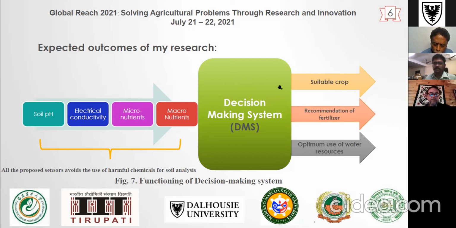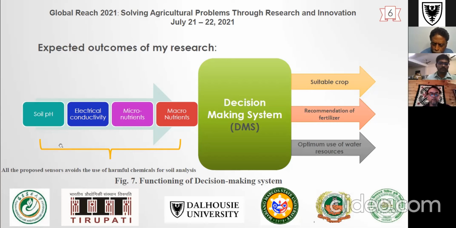Okay. So when precision agriculture is done with suitable crop selection, recommended use of fertilizers, and optimum use of water resources, then it can minimize the farming cost and maximize the profits. So in this way, it will turn precision farming into a more profitable one.